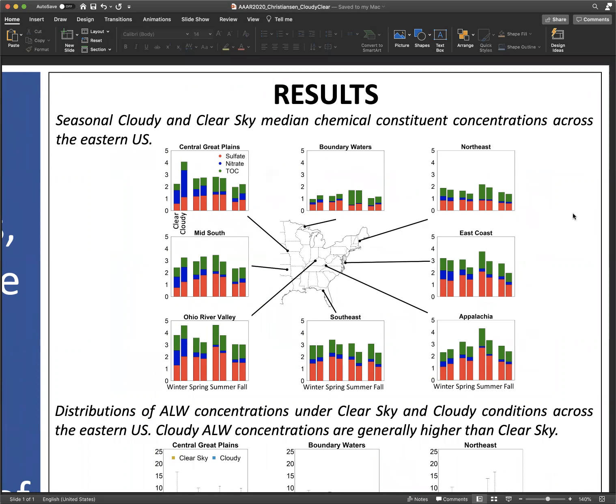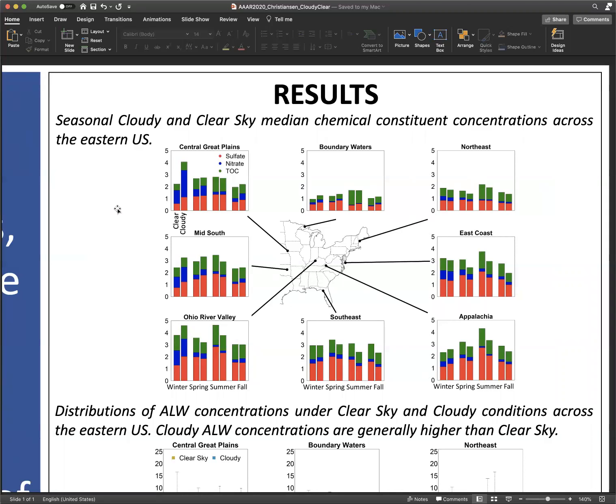The first figure shows seasonal cloudy and clear sky median chemical constituent concentrations in the eastern US. Each group of box plots represents a different region. Within a group, seasonal medians are shown, starting with winter on the left, then spring, summer, and finally fall on the right. The bar on the left in each group pair is the clear sky concentration, while the bar on the right is the cloudy concentration. Red represents sulfate concentrations, blue nitrate, and green total organic carbon.